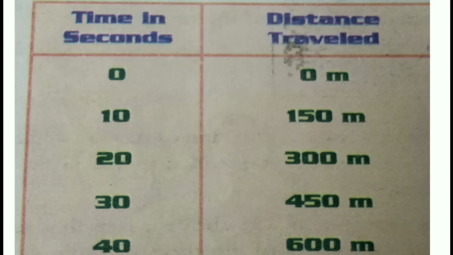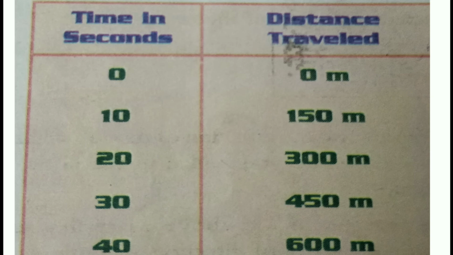I will show you a chart here. This is a chart between the time in seconds and the distance travelled by a train. At 0 seconds, 0 meters it has travelled. At 10 seconds it has travelled 150 meters. At 20 seconds it has travelled 300 meters. At 30 seconds it has travelled 450 meters. And at 40 seconds it has travelled 600 meters. If you compare equal 10-second intervals, then in equal intervals of time it is going equal distances. This type of motion is said to be uniform motion.